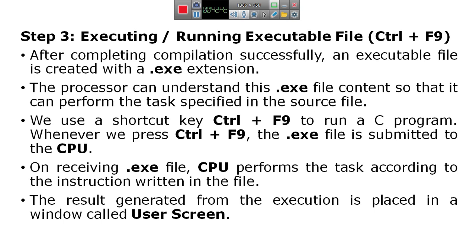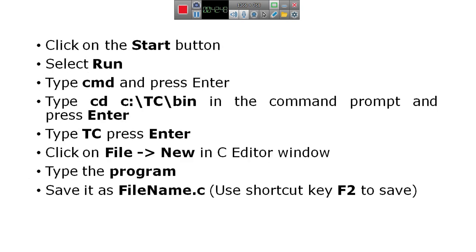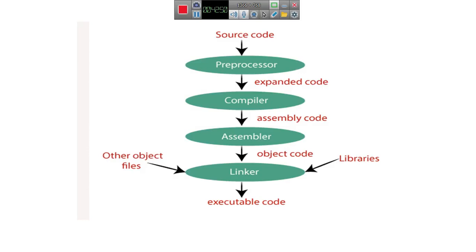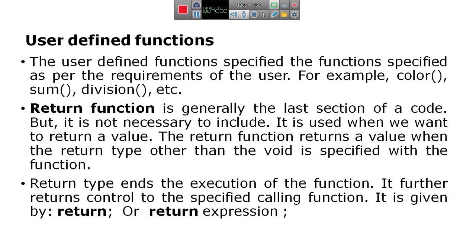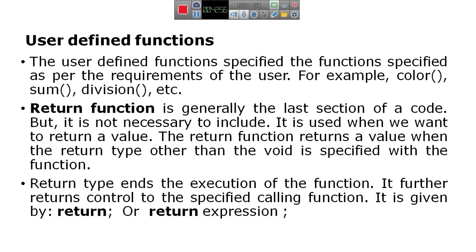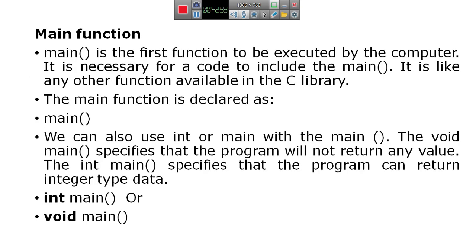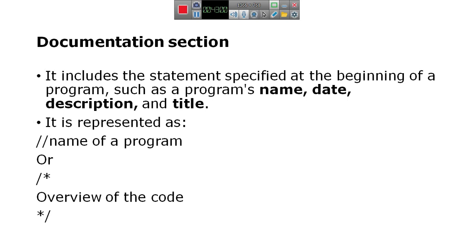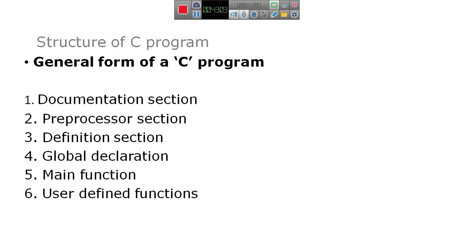In this video, I have explained the structure of a C program, and in that the global declaration, main function and user defined functions.